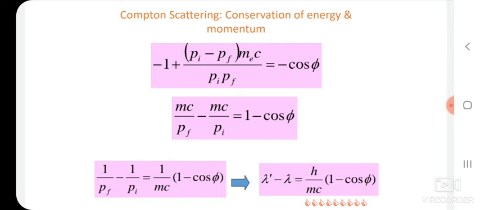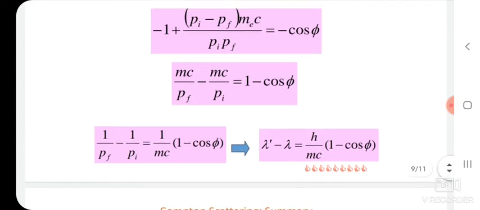Instead of P_f and P_i, we write this equation in terms of wavelength. So λ' - λ = (h/mc)(1 - cos φ). This is the Compton shift expression. λ' - λ = Δλ = (h/mc)(1 - cos φ).